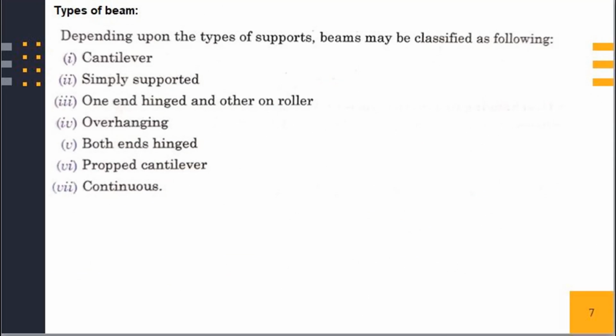Types of beam. Depending upon the types of supports, beams may be classified as follows. Number 1 is the cantilever beam. Number 2, simply supported beam. Number 3, one end hinged and other on roller. Number 4 is the overhanging beam. Number 5 is the both end hinged beams. Number 6 is the propped cantilever beam. And last number is the continuous beam.